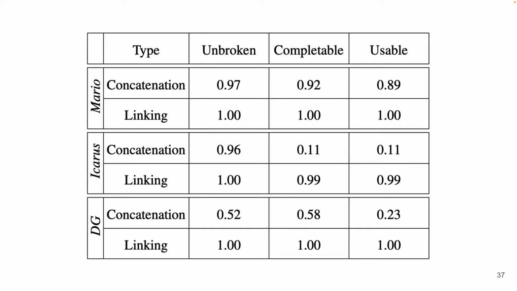Now we can look at the results and we compare concatenation to our linking approach. For Mario, we find that concatenation works fairly well with 89% of the levels being usable. However, our linking approach is able to find a usable linker for every possible link.